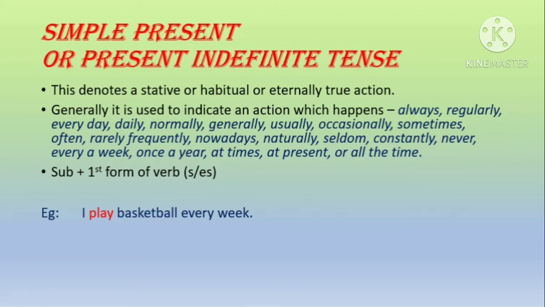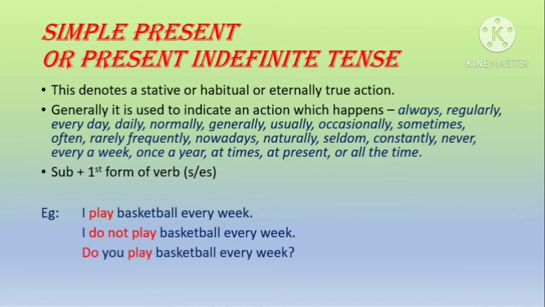The same sentence when you write in negative form, how do you write? I do not play basketball every week. How do you make an interrogative sentence in simple present tense? Do you play basketball every week? Don't you play basketball every week? If the subject is the third person instead of I, you write the verb as plays. She plays basketball every week. She doesn't play basketball every week. Does she play basketball every week? So that is how you do.